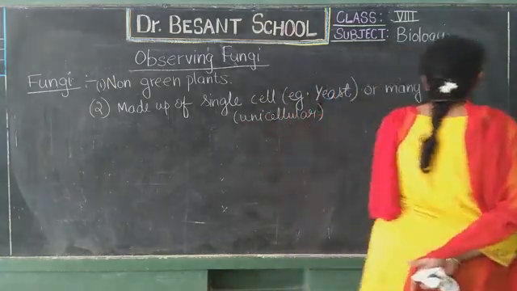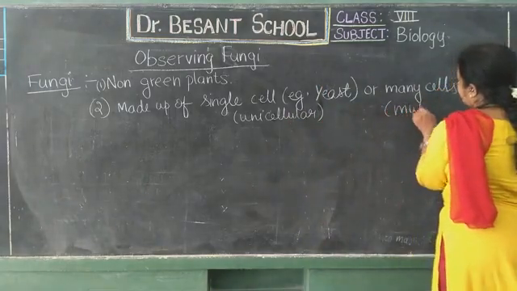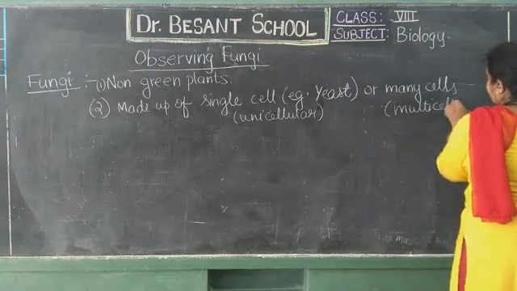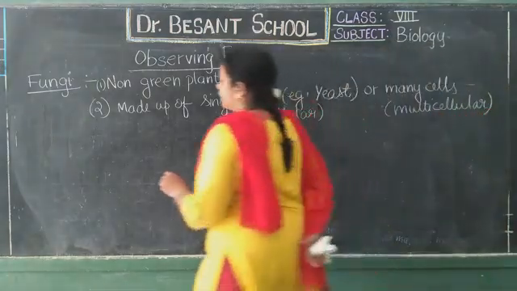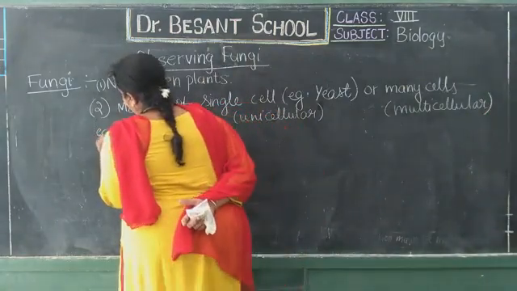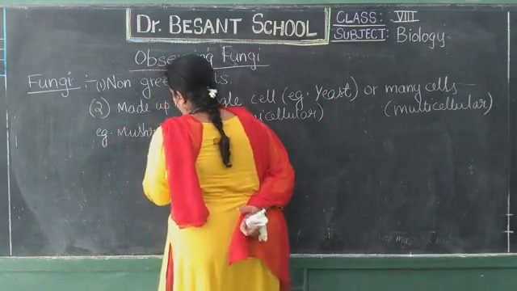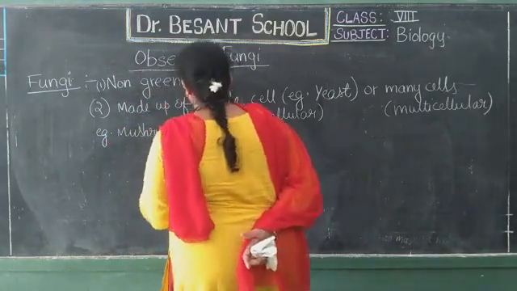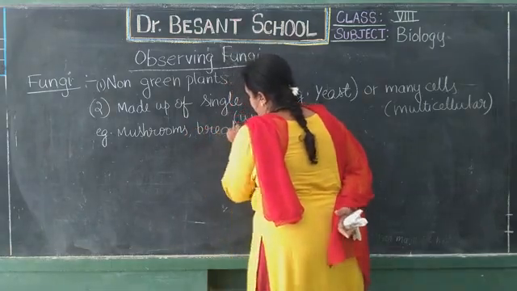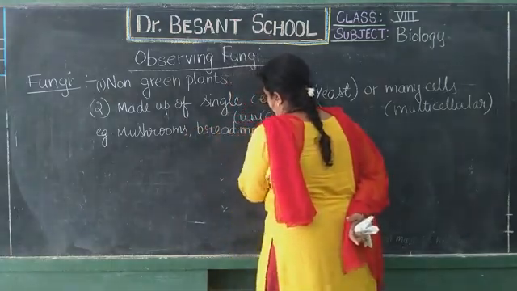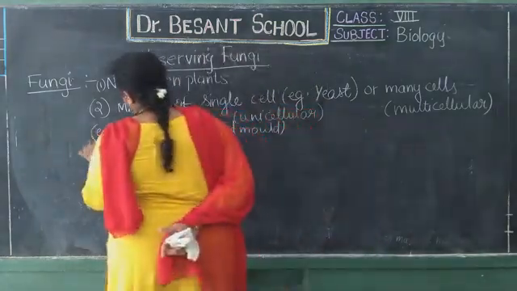If it is made up of many cells, it is called multicellular. Example of multicellular is mushrooms. Many of you would be eating mushrooms, isn't it? Or bread mold. Some of the examples I have given.